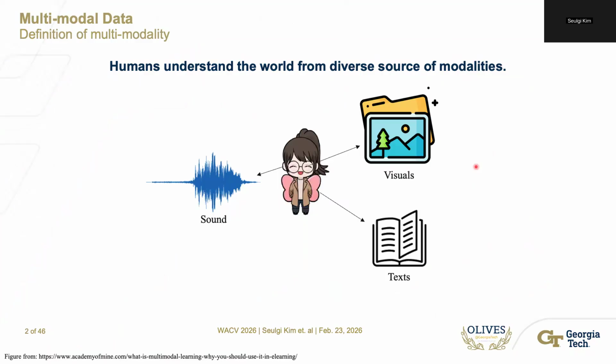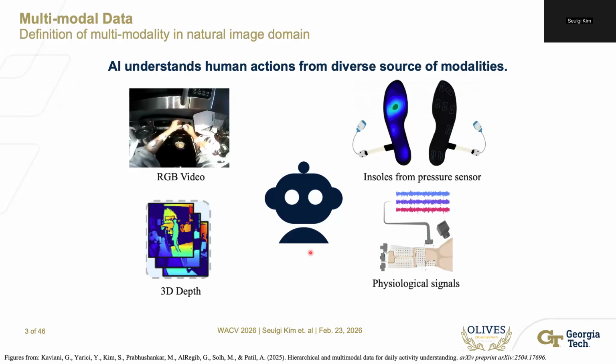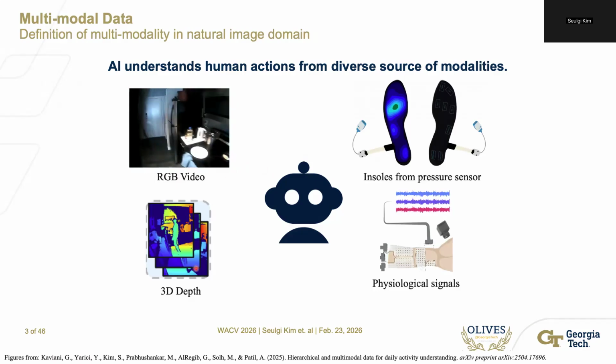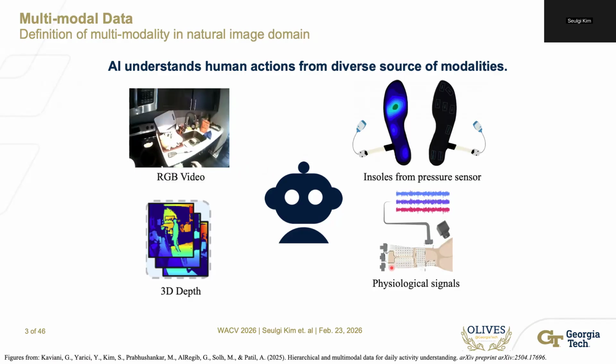First, let's talk about the definition of multimodality. We humans understand the world from diverse source modalities. For example, we can hear voice through ears. We can see the presentation visual through eyes, and we can read the text in the presentation. Similarly, when AI understands human actions, it gets information from RGB, depth, inertial sensors, or physiological signals and predicts the